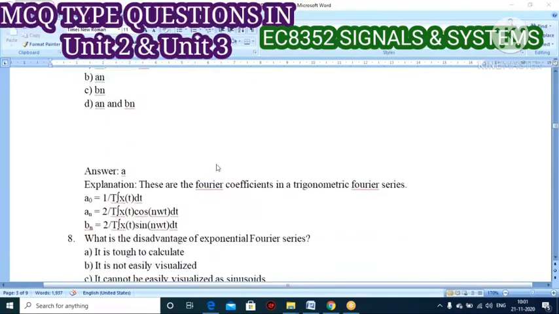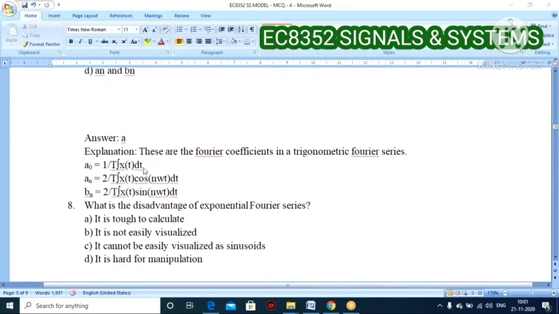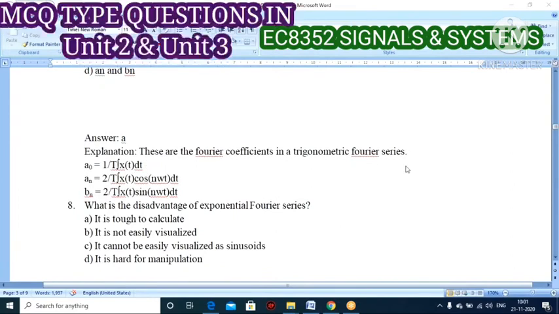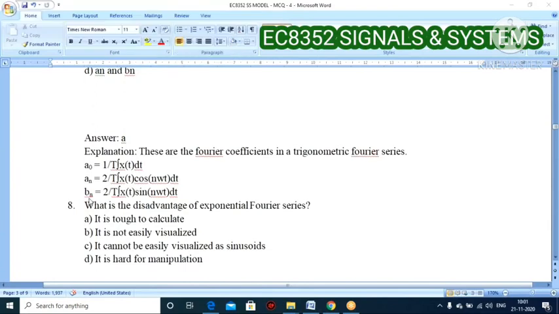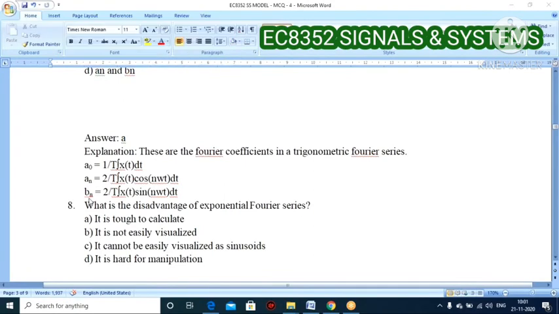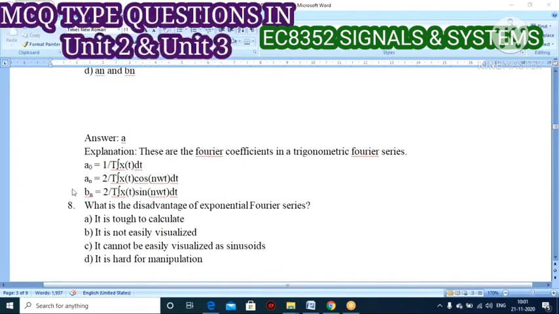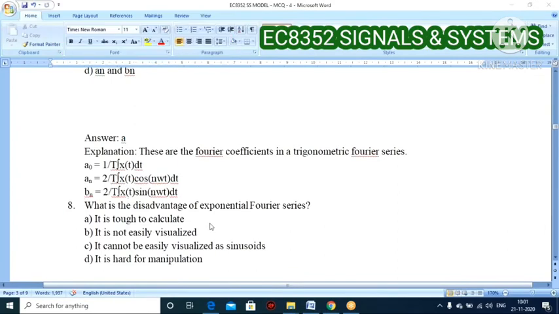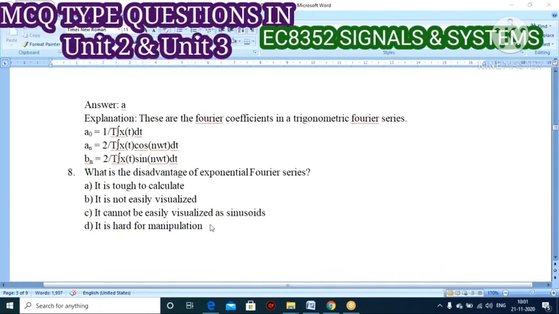Very good. Here see the explanation. These are the Fourier coefficients in trigonometric Fourier series. A naught, An, Bn, all these coefficients come under trigonometric only, not exponential. So the A naught formula, An formula, and Bn formula will be given. Next, what are the disadvantages of exponential Fourier series?